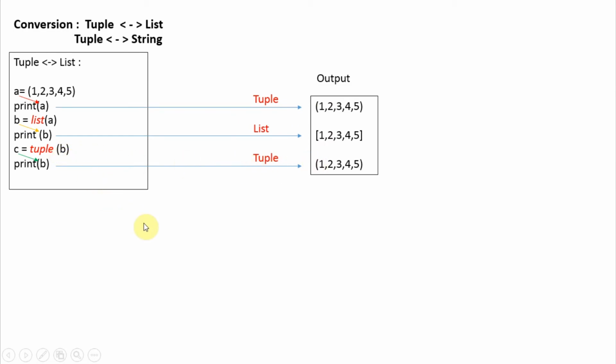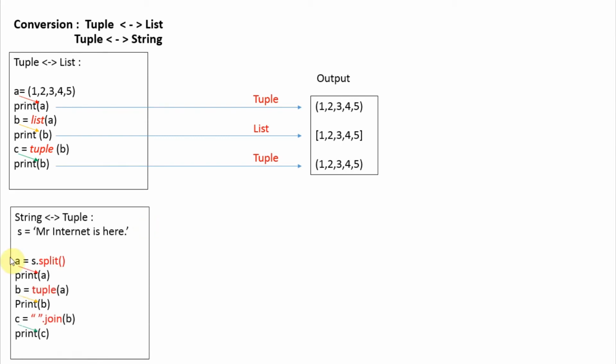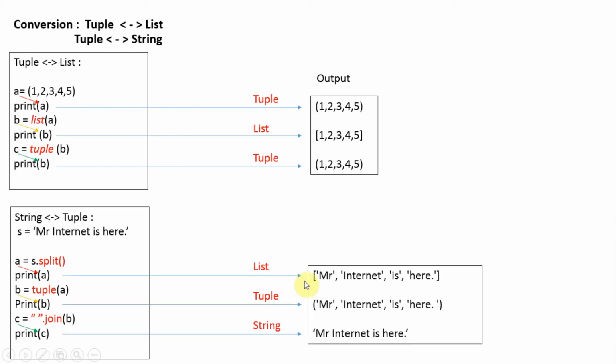Now how do we do the same operation with a string? String to tuple or tuple to string. We have created a string here, Mr. Internet is here. To convert the string into a tuple, we first have to split it. Then we can use the tuple function to convert it into a tuple. The split function will return a list. Then after using the tuple function, we'll get the tuple value. So how do we convert this tuple back to a string? We can use the join function.